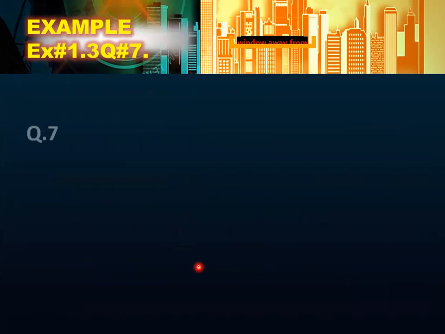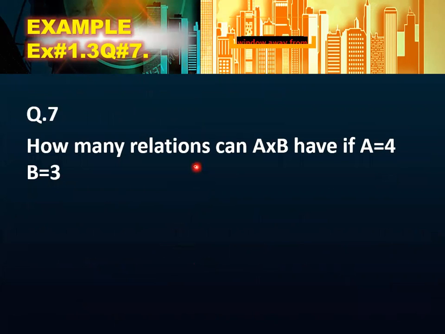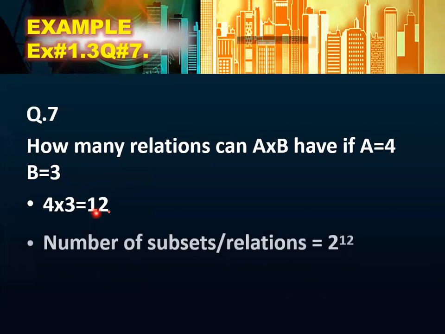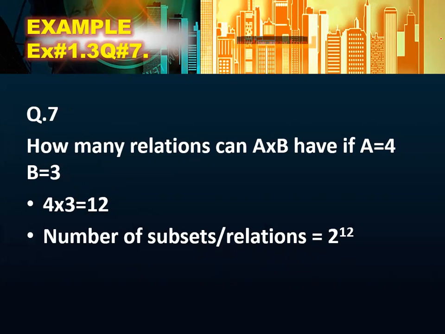Now the last question from the same exercise: how many relations can A cross B have if A is equal to 4 and B is equal to 3? Yes, please tell me the answer of this one. How many relations? Relations mean how many ordered pairs. So for this, you will simply write 4 multiplied by 3 is equal to 12, and then you will use the number of subsets, or relations. Okay, number of subsets. Ordered pairs will be 12.